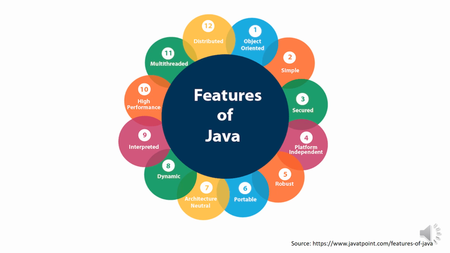Interpreted. Java is interpreted from bytecode, that is the reason Java is machine independent. This is a very powerful feature of Java, and interpretation is done from the .class file. High performance. Java is faster than other traditional interpreted programming languages because Java bytecode is close to native code.